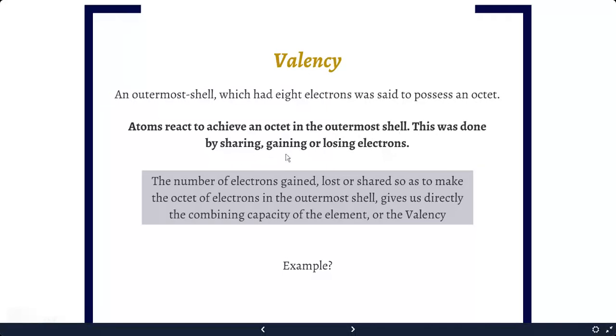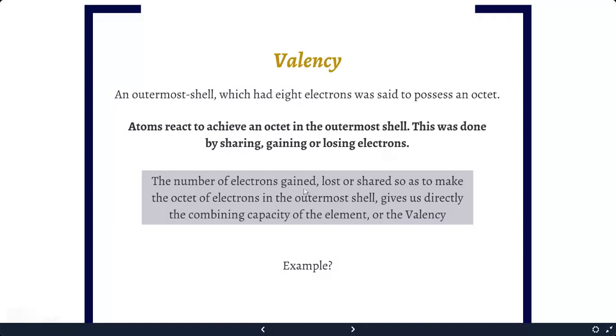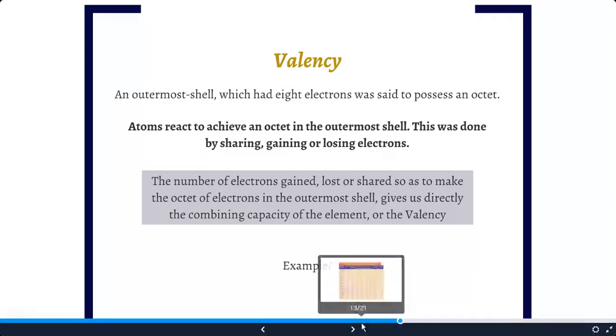This is done by sharing, gaining, or losing electrons. In the case of metals, they always tend to donate electrons, and non-metals always tend to gain electrons, while some of the non-metals tend to share electrons. That means the number of electrons gained, lost, or shared so as to make the octet in the outermost shell directly gives us the combining capacity of the element, and that's why we call it valency.